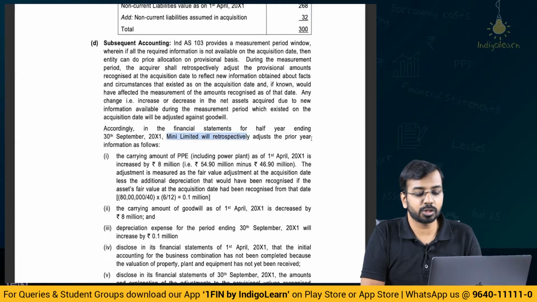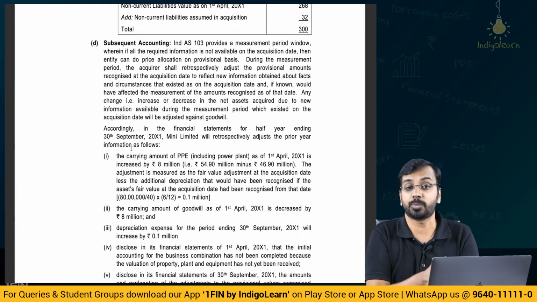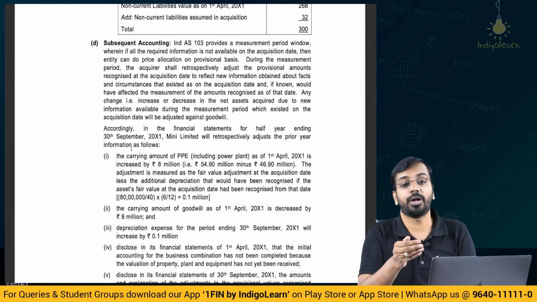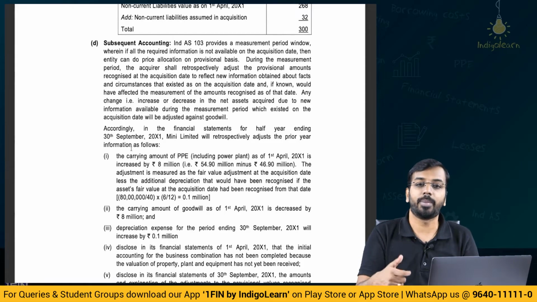Mini Limited will retrospectively adjust the prior period information. Why will we retrospectively adjust? We will retrospectively adjust the prior information that we have calculated, because we had taken 46.9, and now it has become 54.9, meaning an increase of 8 million. Property, plant and equipment value has gone up by 8 million.